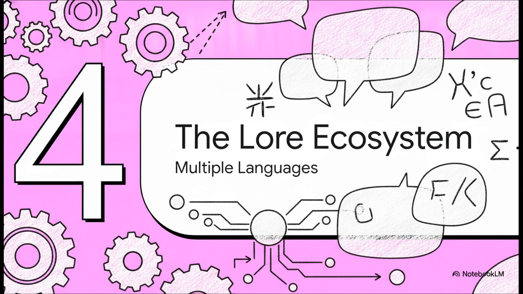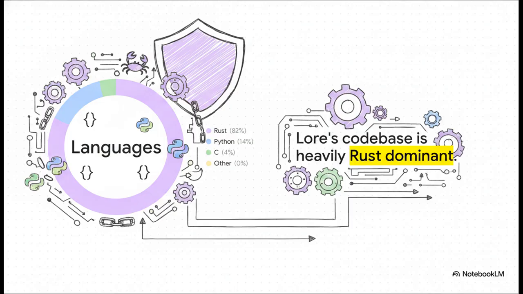Moving right along to Section 4, the Lore ecosystem and how it's built for multiple languages. So if we want to integrate Lore into our own pipelines right now, obviously performance and safety are paramount. That's exactly why the core library and the centralized server are overwhelmingly written in Rust, making up over 81% of the codebase. Rust gives them that low-level control and memory safety that a high-performance system like this absolutely demands. And that's supported by a solid chunk of Python, about 14%, and a little under 4% C.